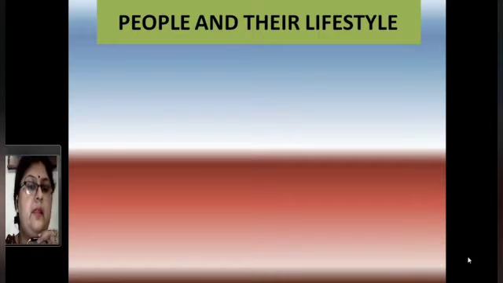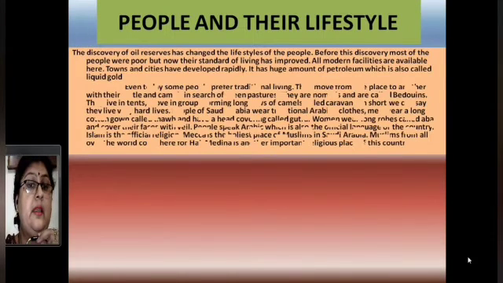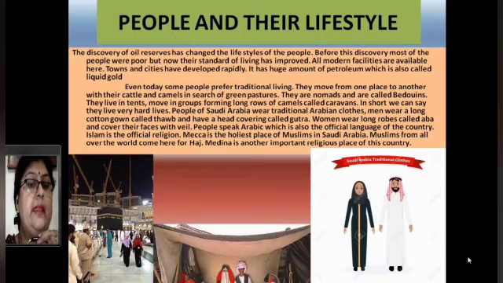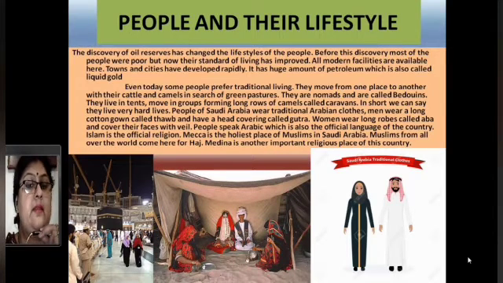Now, people and their life, how people live there. It is a rich country, so people live a very progressive, very self-sufficient life. The discovery of oil reserves has changed the lifestyle of the people. Before this discovery, most of the people were poor, but now their standard of living has improved very much. All modern facilities are available here. Towns and cities have developed rapidly. It has a huge amount of petroleum, which is also called liquid gold.